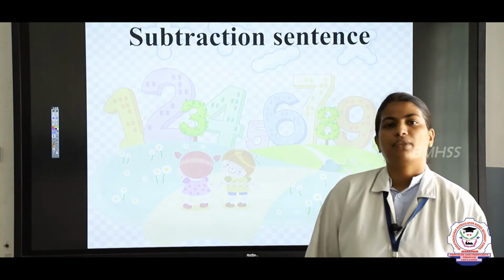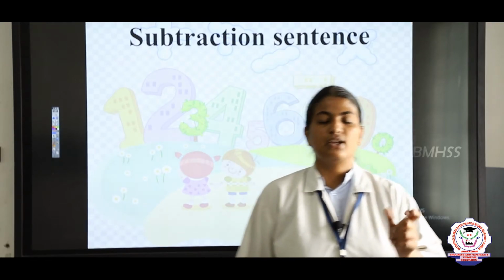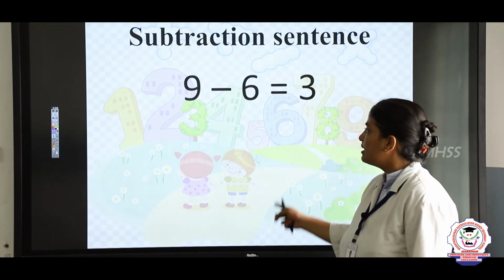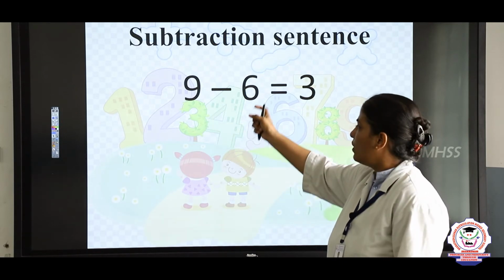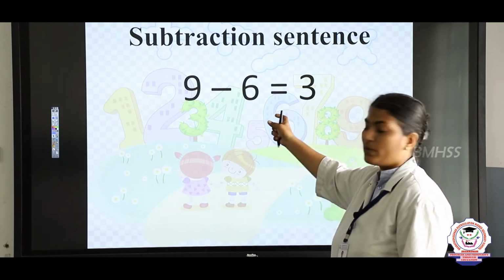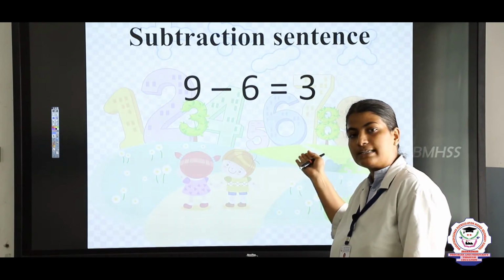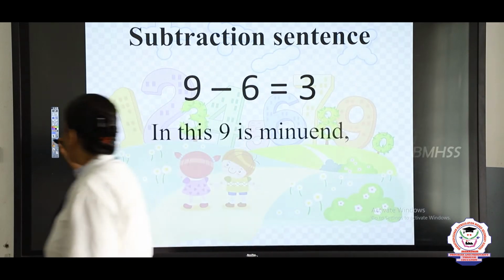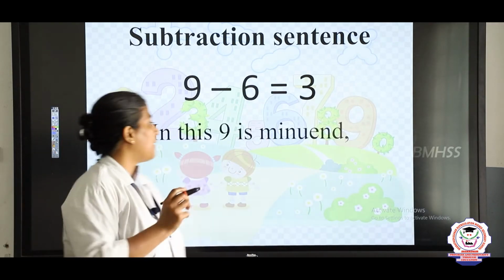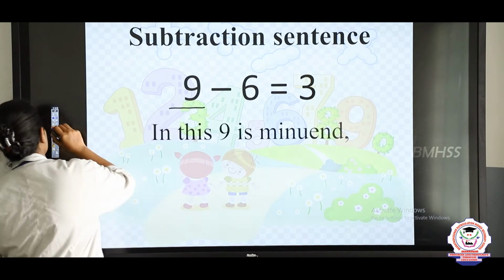Okay, children, in subtraction you have a subtraction sentence. So, when we write the numbers, this is known as a subtraction sentence. From 9 we are going to subtract 6 and the difference which we have got is 3. In this, 9 is known as the minuend, the greater number in the subtraction sentence.